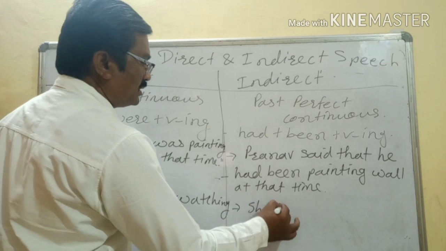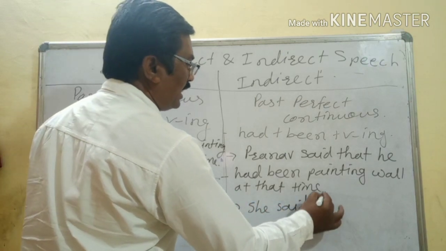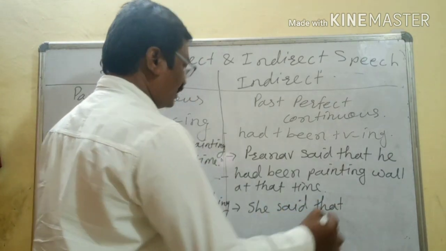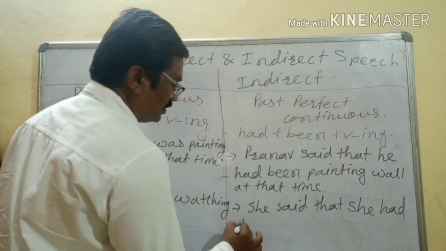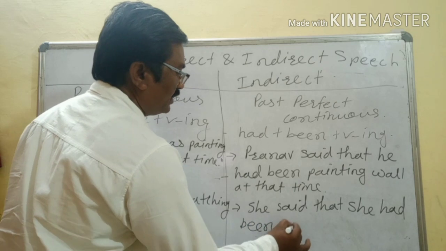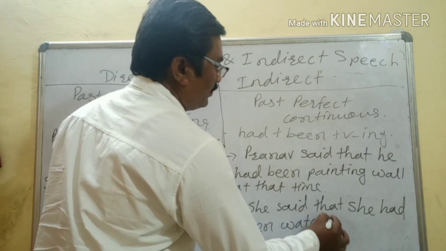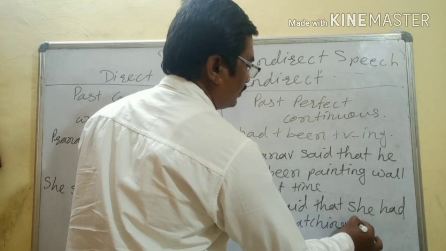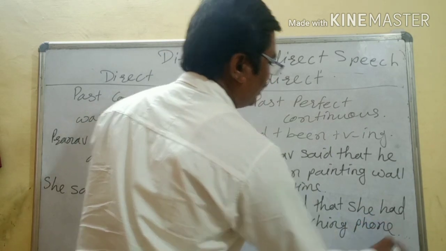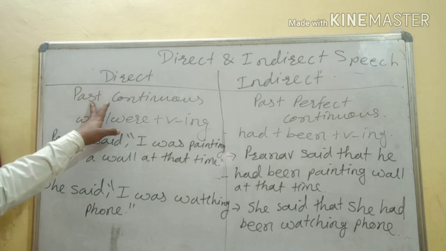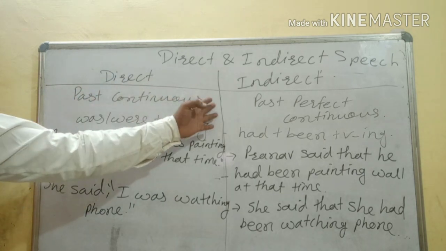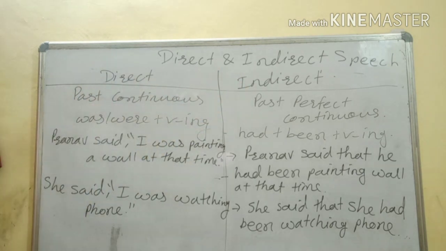She said that she had been watching phone. Okay, she had been watching phone. So past continuous will change into past perfect continuous tense.